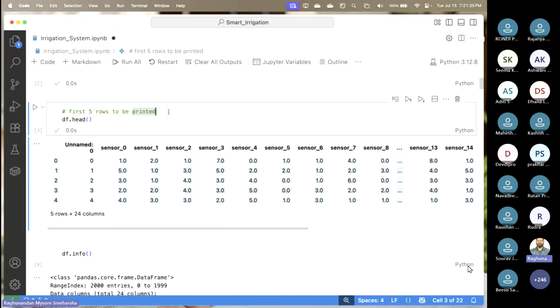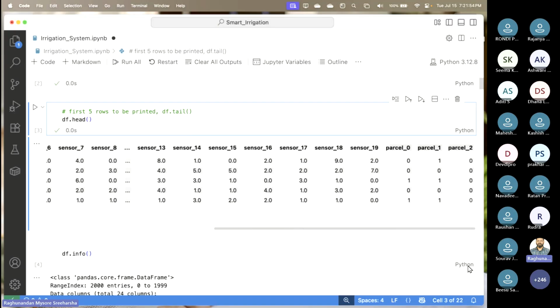Next, if you were to say, sir, you have printed the first 5 rows, I want the bottom 5 rows or the last 5 rows, you can use this syntax, df.tail, over here. So this will give you the last 5 rows or the bottom 5 rows. Parcel is something that you are figuring out. Now we will take a motor here. So the motor has to be switched on. Is it the 0th motor, first motor, or second motor? So that is called the parcel. So we have 3 pumps or 3 motors here.